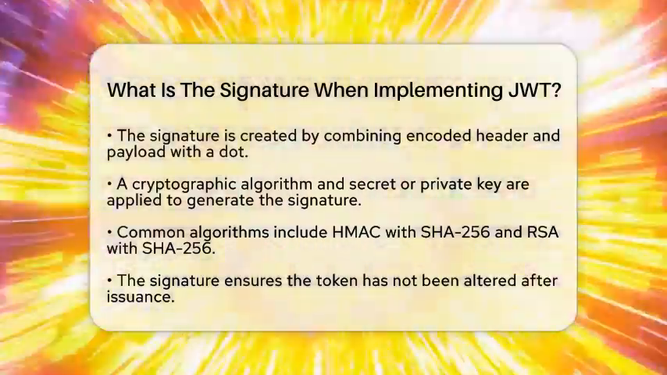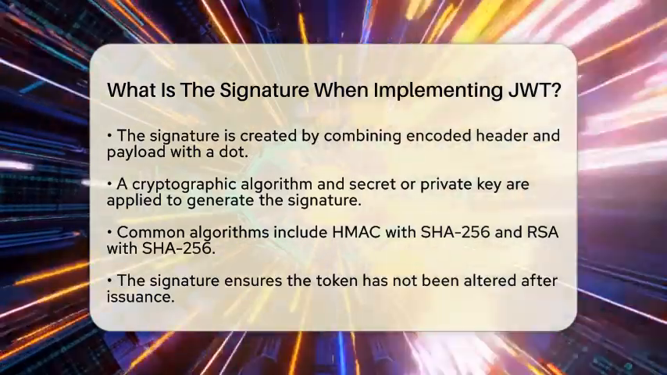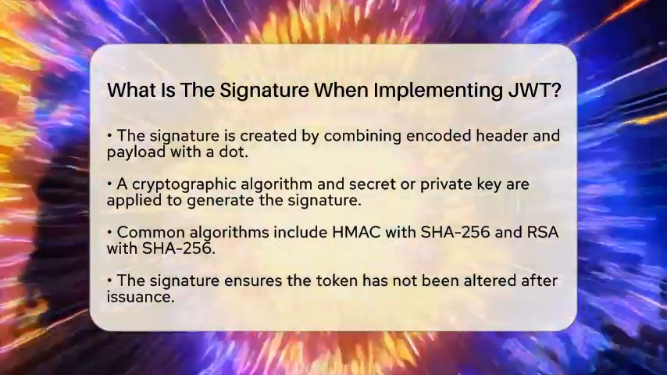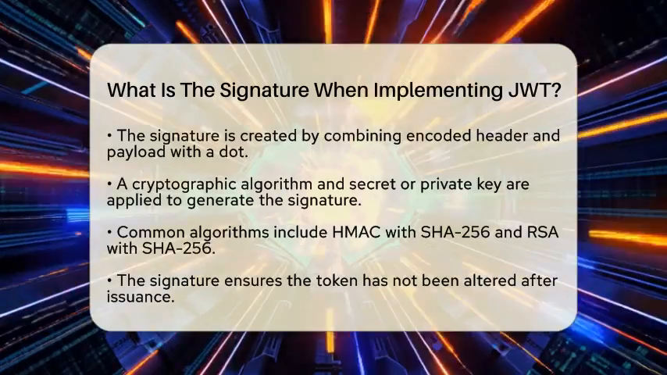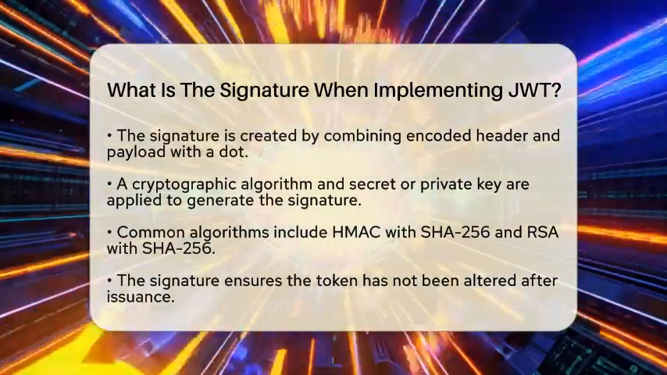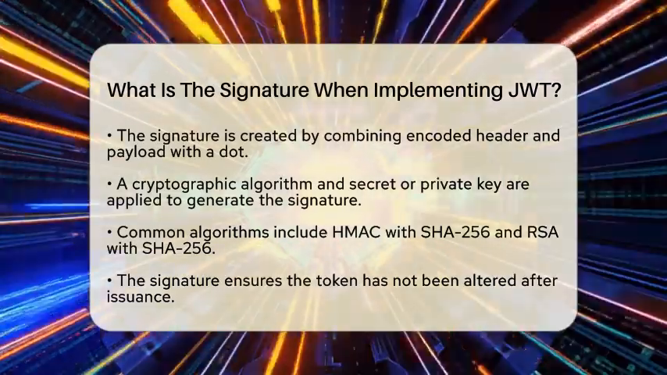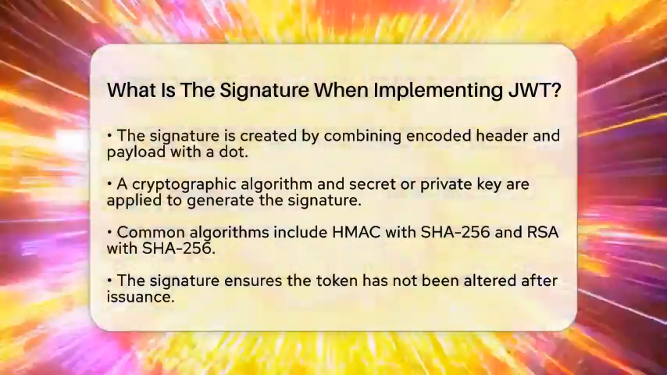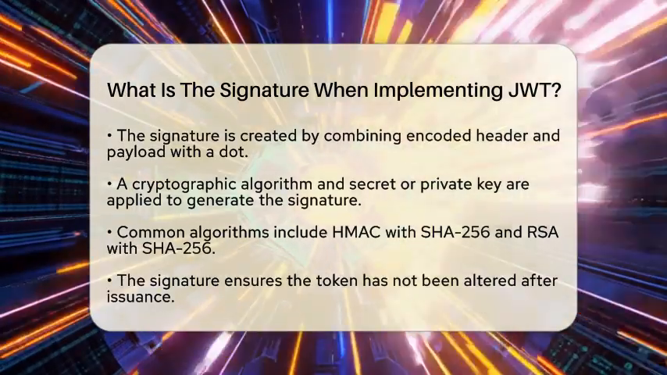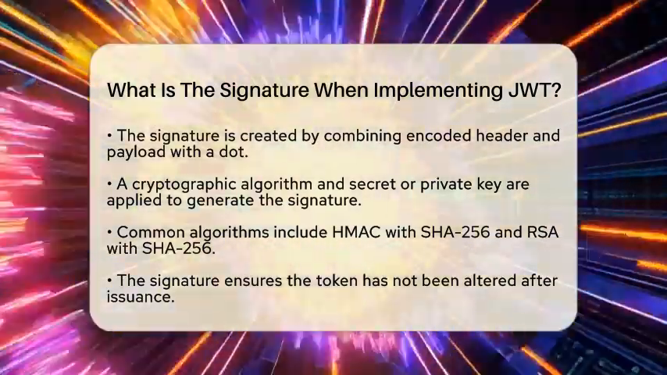This signature has two main jobs. First, it makes sure the token's content has not been altered after it was issued. If someone changes even a tiny part of the header or payload, the signature will no longer match when checked. Second, it confirms that the token was issued by a trusted source. Only someone with the secret key or private key can create a valid signature.